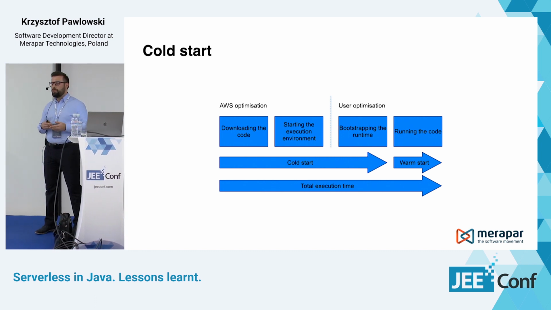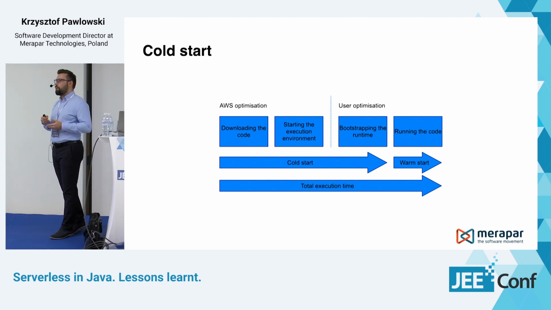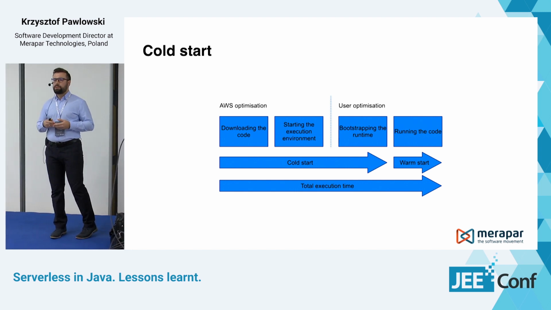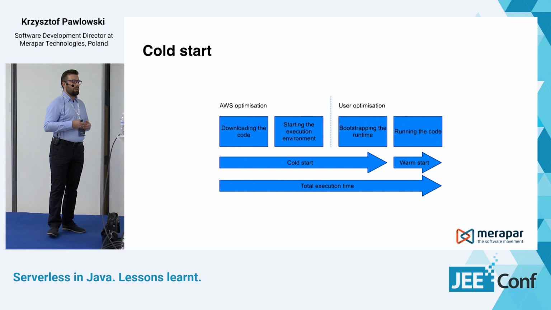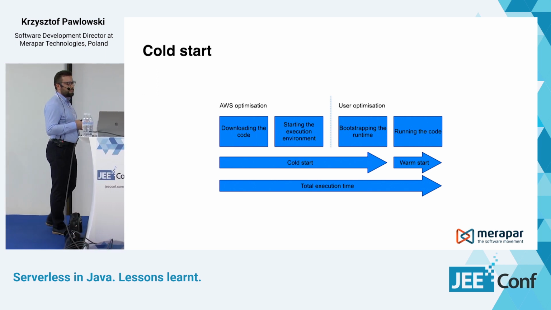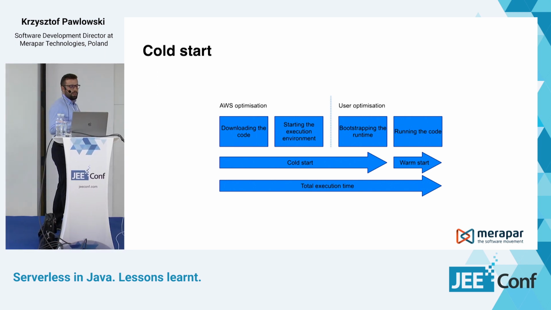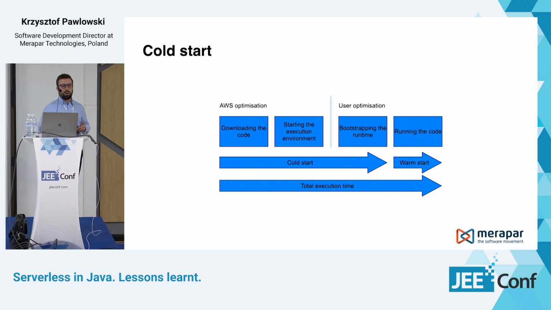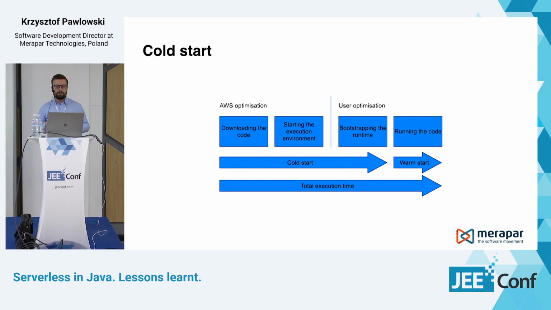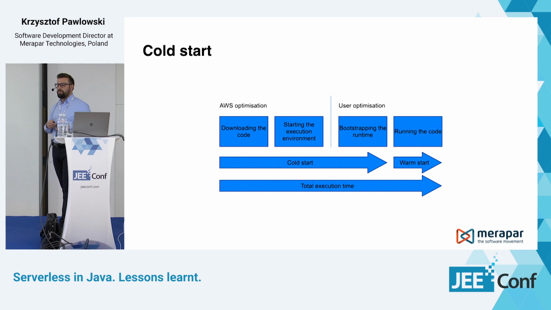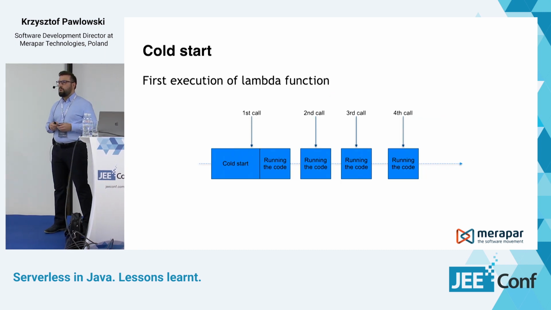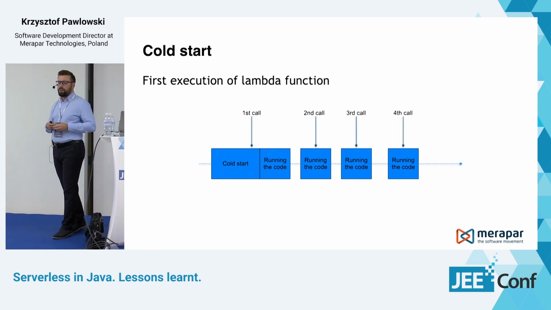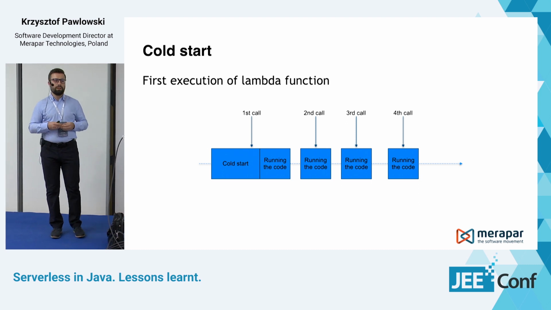And then there's actually the part of running our code. So the first three steps are called cold start, as they happen for the first time. And then we have warm start, and cold start and warm start give us the total execution time of our Lambda function.